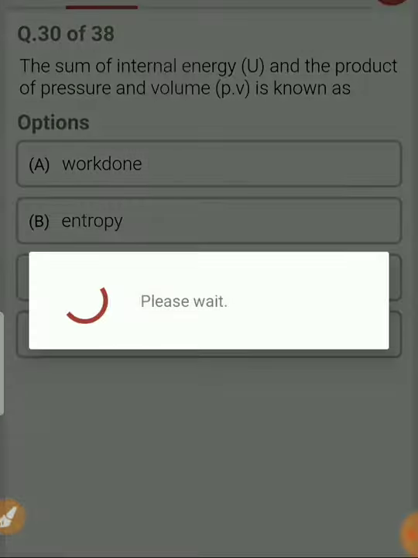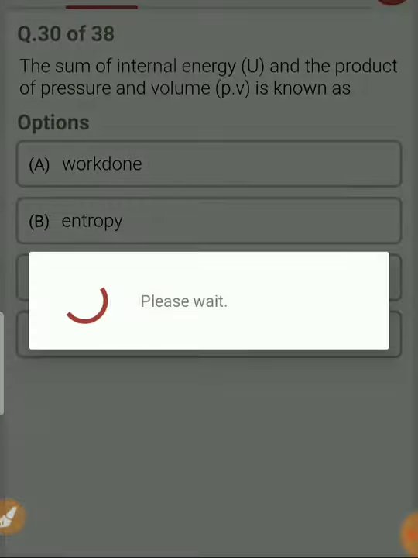The sum of internal energy and the product of pressure and volume is called what? This is the formula for enthalpy. H is equal to U plus PV, where U is the internal energy and PV is nothing but the product of pressure and volume. So the answer for this is option C, enthalpy.